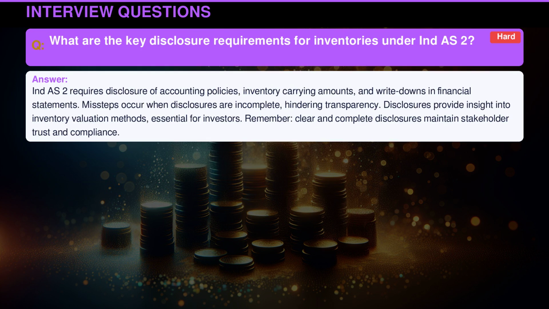Indian Accounting Standard 2 requires disclosure of accounting policies, inventory carrying amounts, and write-downs in financial statements. Missteps occur when disclosures are incomplete, hindering transparency. Disclosures provide insight into inventory valuation methods, essential for investors. Remember, clear and complete disclosures maintain stakeholder trust and compliance.